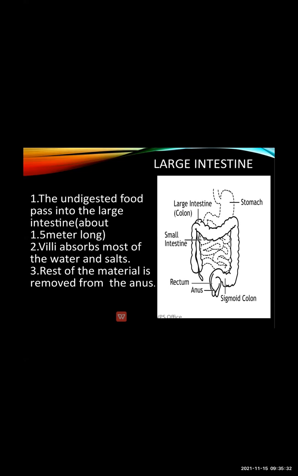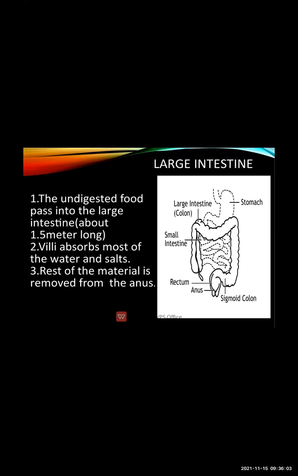Whatever undigested food remains enters from the small intestine into the large intestine, and whatever unwanted things are present are thrown out with the help of the anus. Anus, here you can see. So whatever waste material is not required by the body is thrown out with the help of the anus.